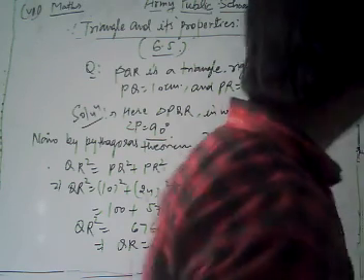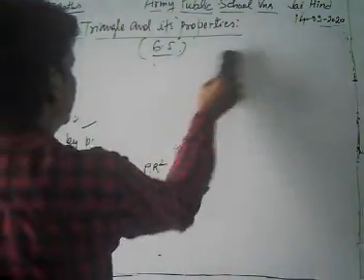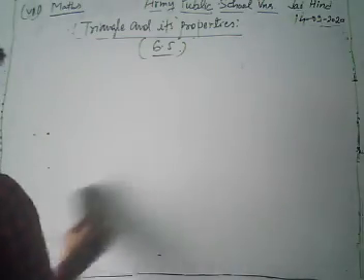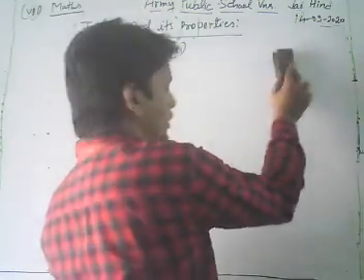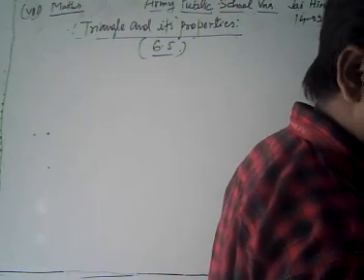Now look, dear student, we take the second question of your exercise 6.5.